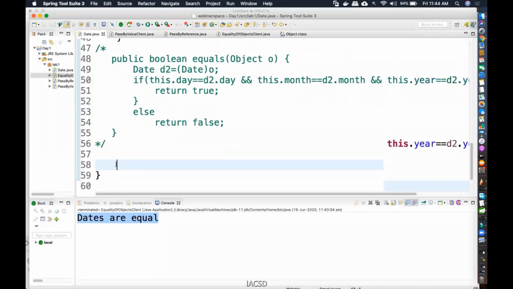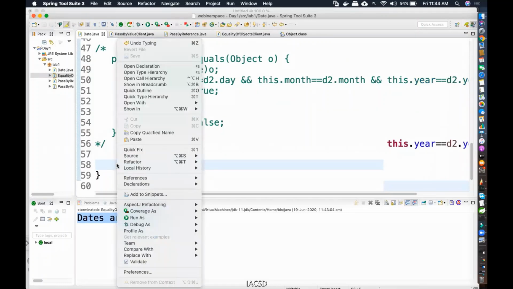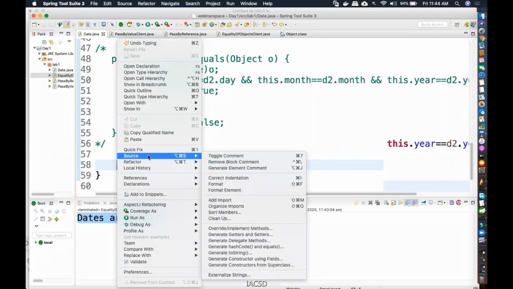So how do you write that equals method? You just right click. The equals method is so frequently used that it can be auto generated by Eclipse. Right click, Source. There is an option here to generate hashCode and equals. There is a reason why it is not giving me only equals, but both hashCode as well as equals.